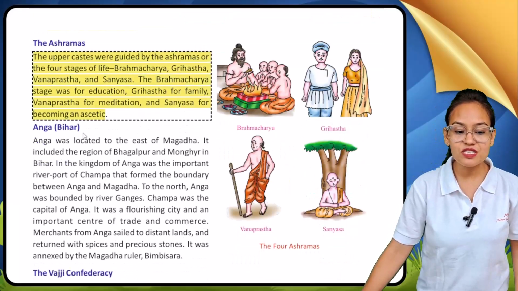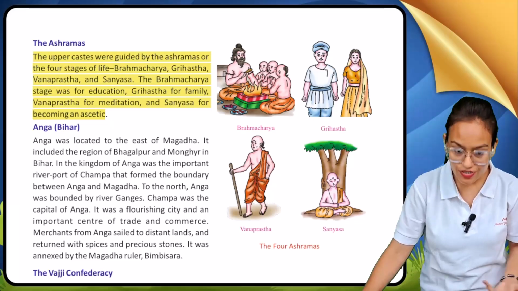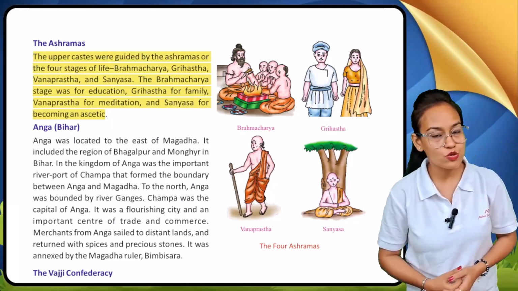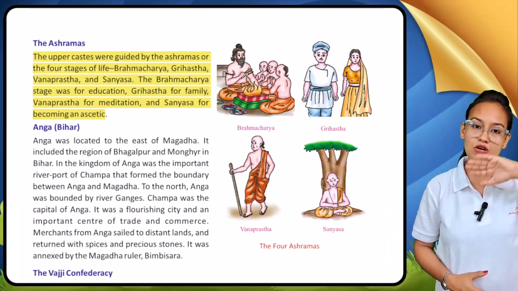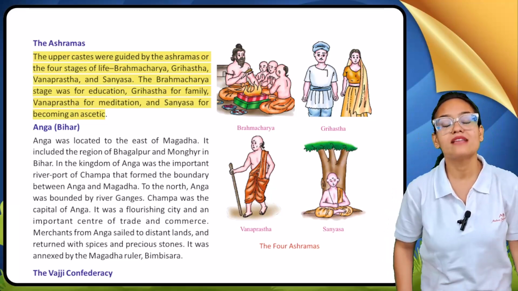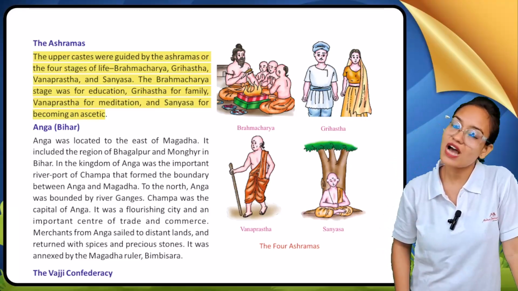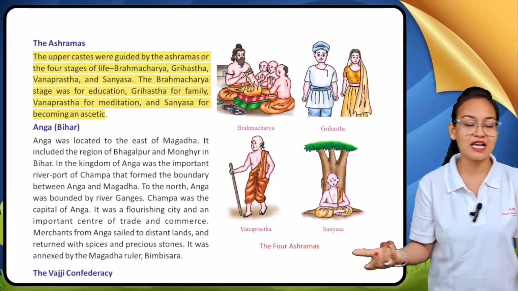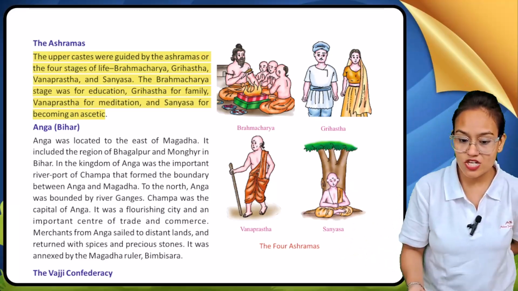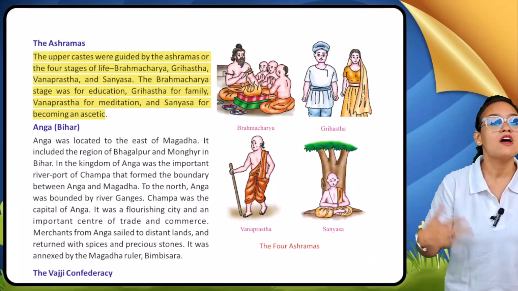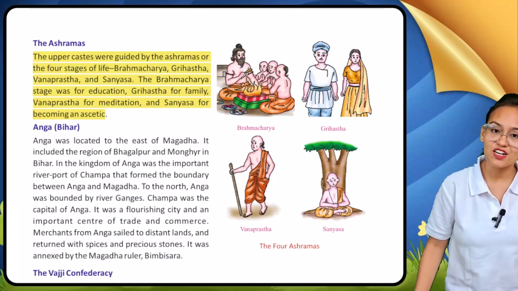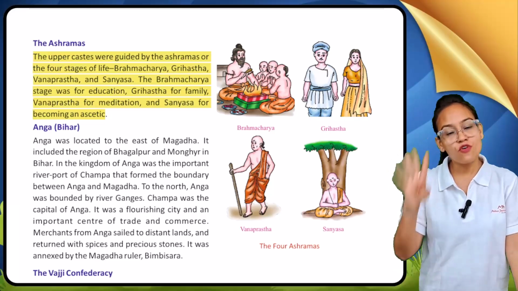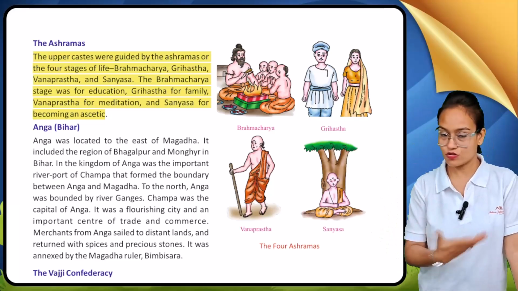Now the ashram system was also introduced at that time. The upper castes were guided by the ashrams. The people in the upper castes had to follow four stages of ashrams throughout their life: brahmacharya, then grihastha ashram, vanaprastha ashram and sannyasa ashram.